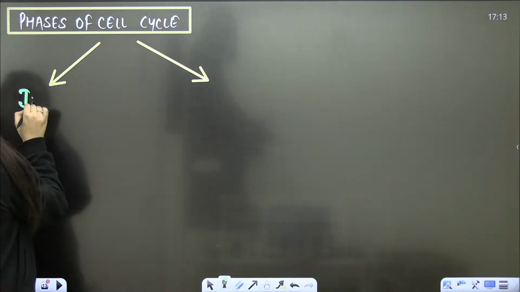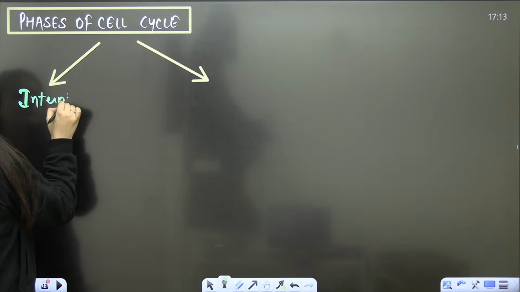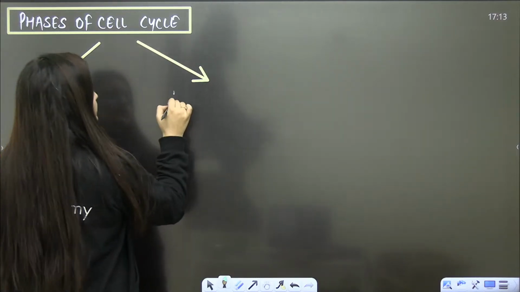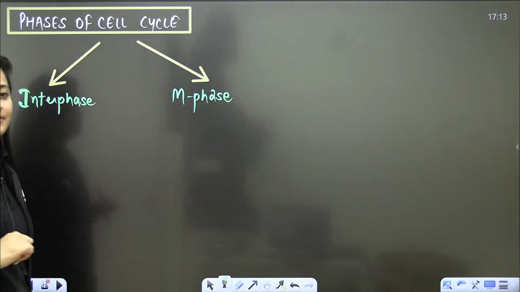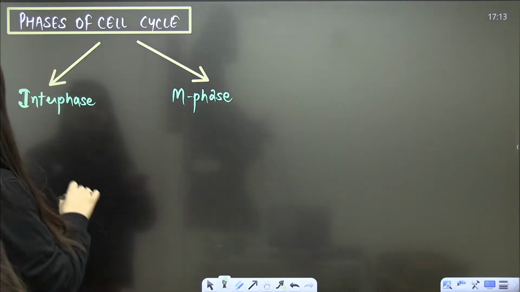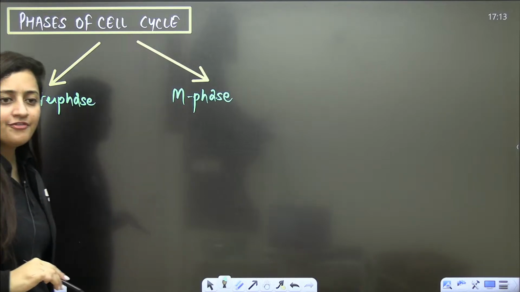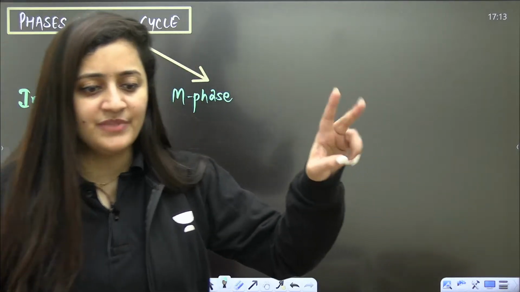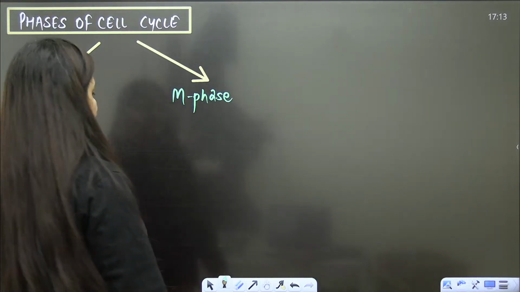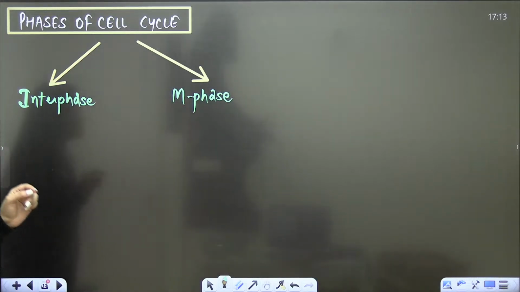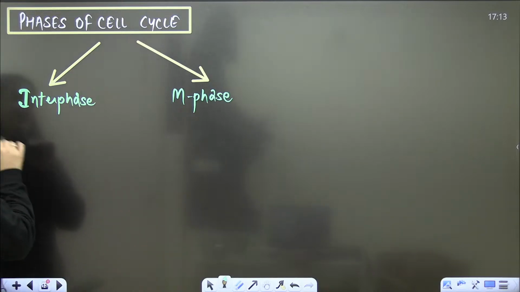First is interphase and then it is M phase. Clear? First is interphase, then is M phase. Type these two words in the chat section quickly. So the phases of cell cycle, this is what we have to discuss: the interphase and the M phase.